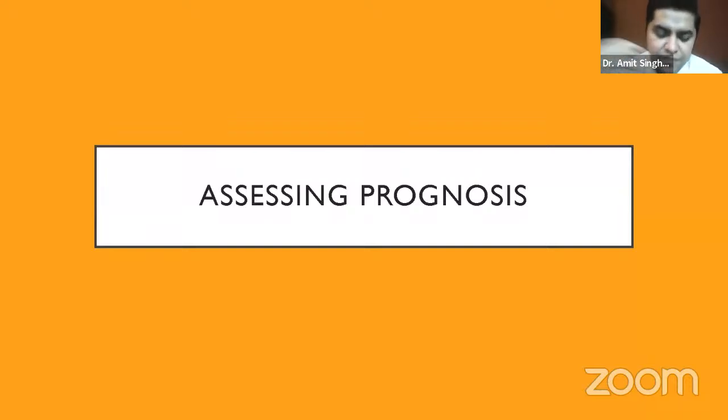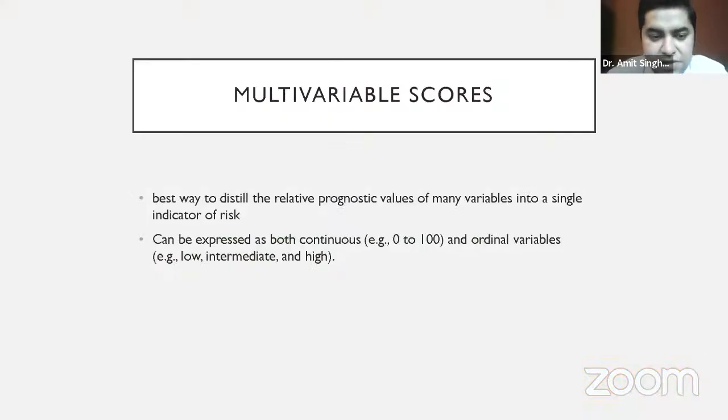The other part, apart from the diagnosing part, is the prognosis part. How do you assess the prognosis? Suppose there is a patient who has already recovered from a large myocardial infarction or a heart attack, and he's anxious, asking how long will I survive? You tell me, doctor. So how will you assess that? There are multiple multivariable scores. I have already spoken about the ECG variables and non-ECG variables. So the best way is that you combine all the variables. You combine all the relevant variables because then you will have a more refined score.